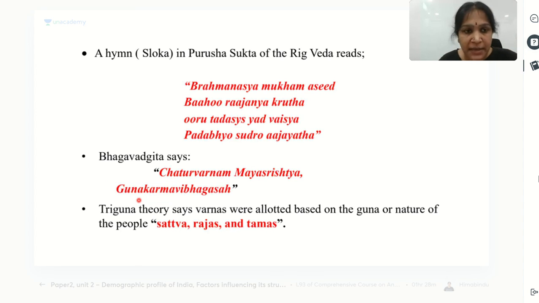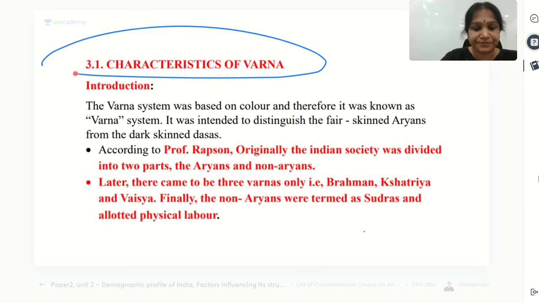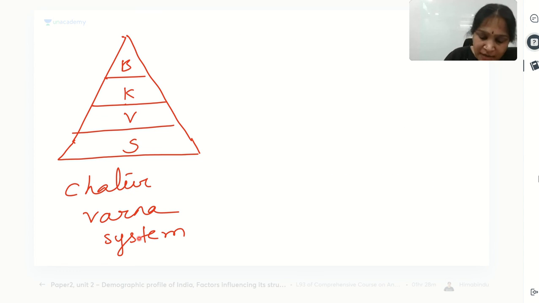Now you tell me, according to Rigveda or according to Bhagavad Gita, do we have something like a 5th varna, or are there only 4 varnas? In the Chaturvarna system, we have only 4 varnas. For our convenience in communication, let us give this stage the number 4.